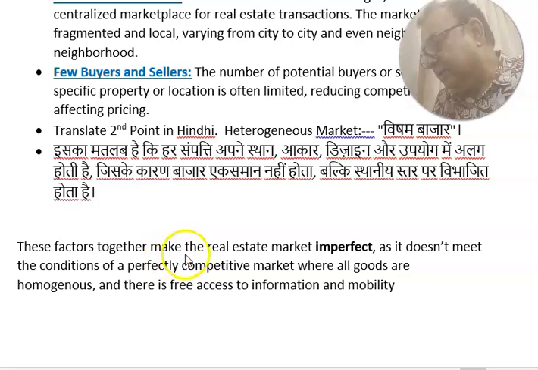These factors together make the real estate market imperfect, as it does not meet the conditions of a perfectly competitive market where all goods are homogeneous. Here no properties are homogeneous, so it is called an imperfect market, and there is also no free access to information and mobility.